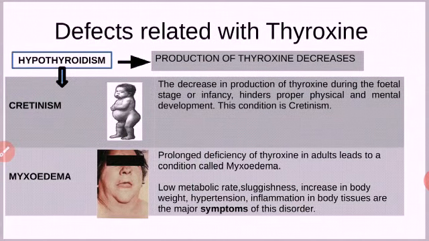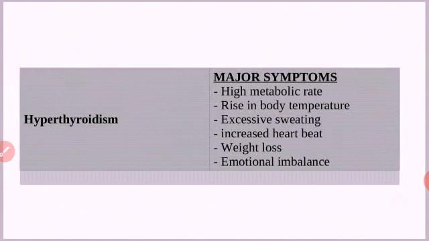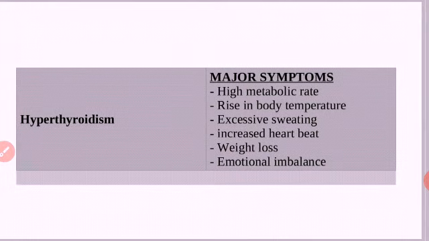Which are the defects? Hypothyroidism and hyperthyroidism. Under hypothyroidism, cretinism and myxedema. I told you the reason and symptoms. Then hyperthyroidism, the major symptoms I told you: high metabolic rate, rise in body temperature, excessive sweating, increased heartbeat, weight loss, emotional imbalance.